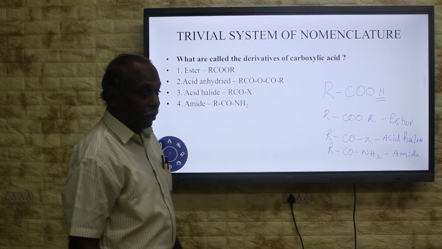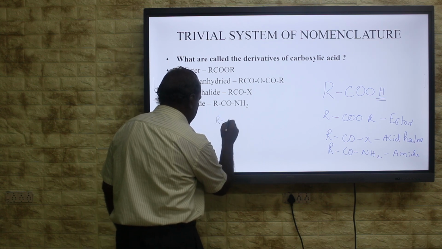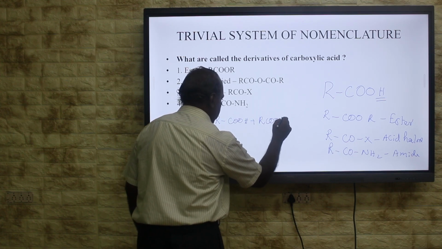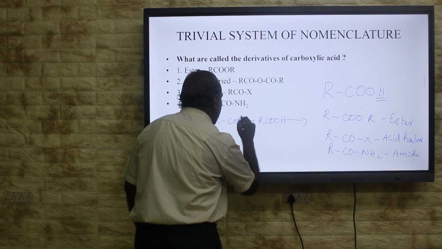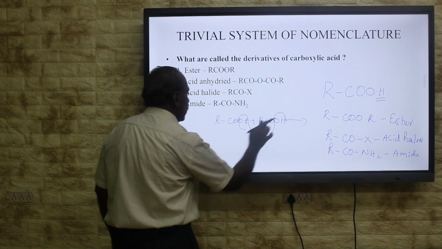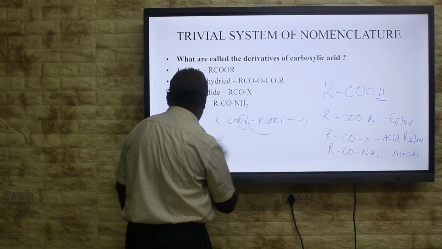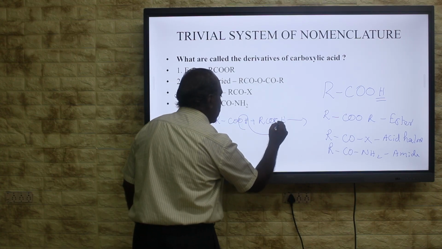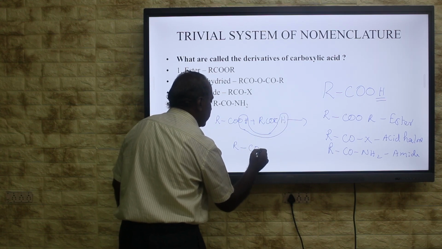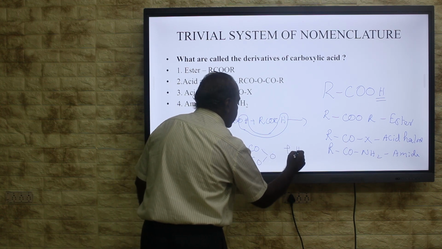Then another carboxylic acid derivative is when 2 carboxylic acids combine by losing 1 mole of water. By removing 1 mole of water, you are going to get anhydride.